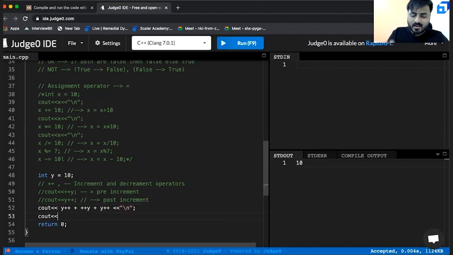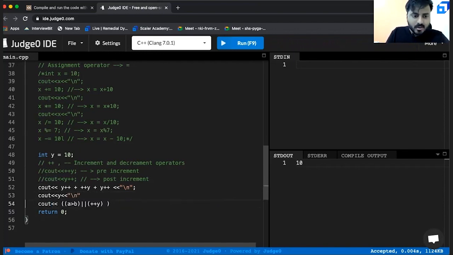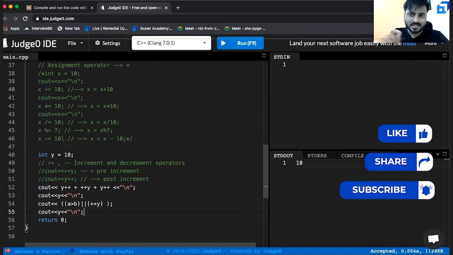Or questions like, let us say, A greater than B, or, and say we are using plus plus y, and before executing this, say you are doing cout y, and once again after executing this line, say you are printing y. They might ask what will be the output. You might have seen these kinds of questions, and here there's actually a small trick. So this trick we'll discuss in the next session.